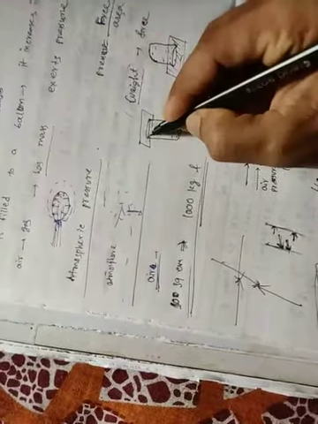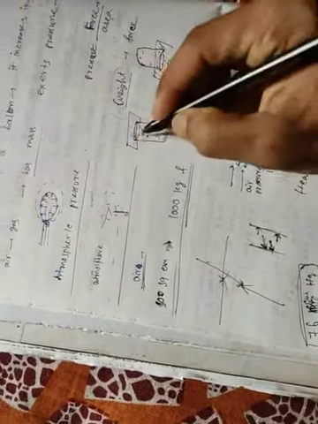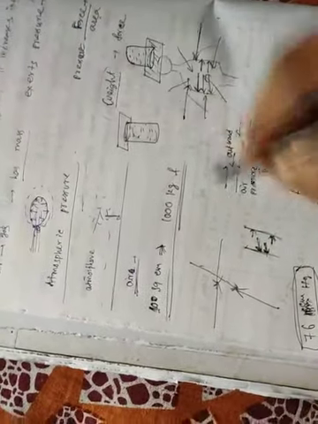Why? The glass contains water. That means it is filled with water, and then you take a board and place it over the glass. Then turn the glass upside down. Then you will see that the paper or the board will not fall down. Why? There must be a pressure which helps the board to stick with the glass. That's why the board does not fall down.